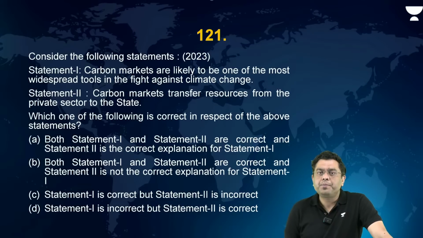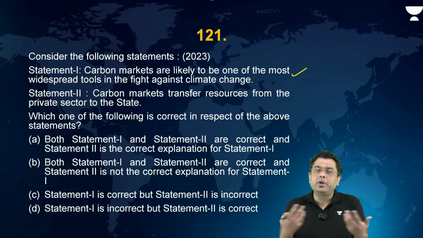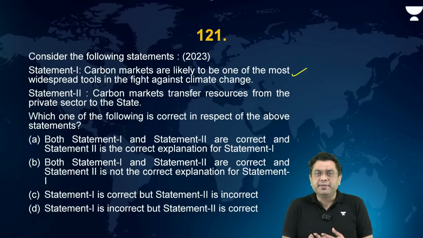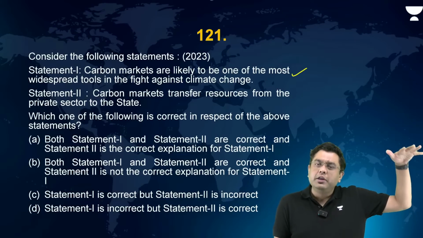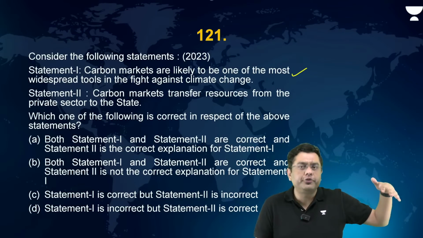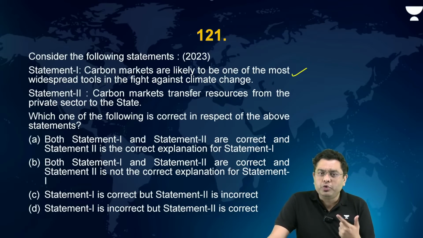Yes or no? Absolutely yes. Eventually, they will bring about a kind of trading mechanism, a market mechanism, and that market mechanism can reduce the overall emission across the globe. So yes, this is one of the most widespread tools in the fight against climate change.